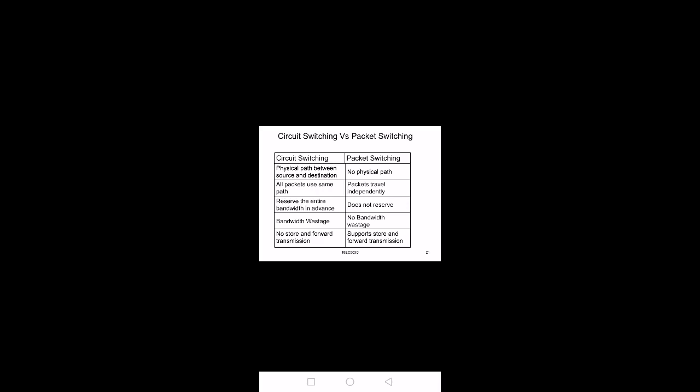But in case of packet switching, packets will travel independently, based on their control information, which depends on the network layer protocols. Circuit switching reserves the entire bandwidth in advance.